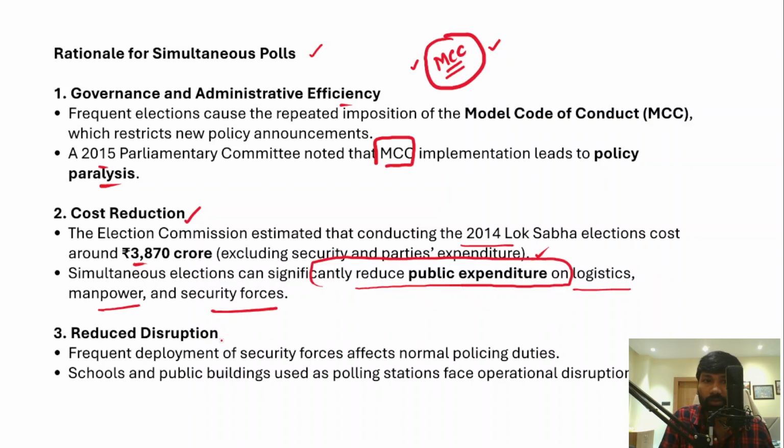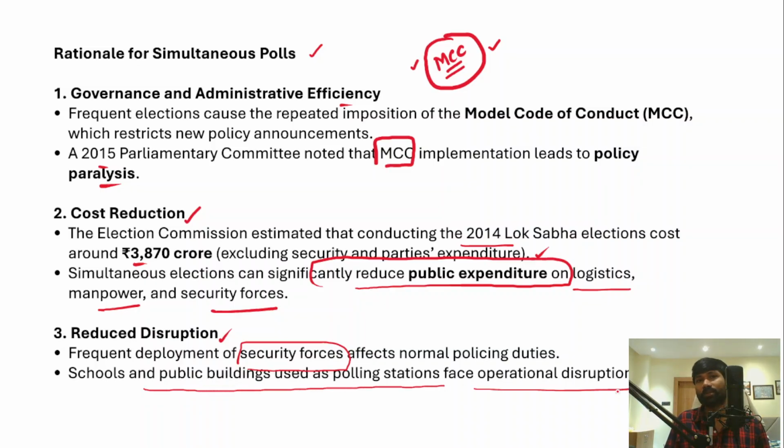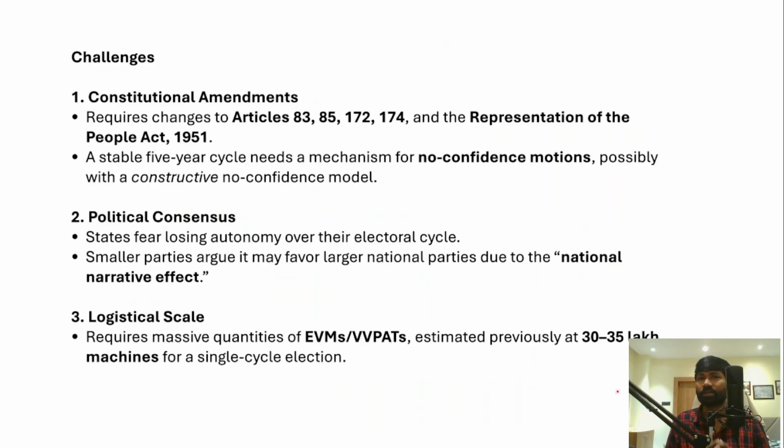And then reduced disruption as well. Reduced disruption in the sense that there will be no regular disruption in the governance, because frequent deployment of security forces will affect national security. So that is the problem here. Apart from that, schools and public buildings used as polling stations face operational disruptions. You need to provide the security forces, you need to provide manpower. So all these factors have been creating a lot of burden on the Election Commission of India and other relevant infrastructure all across the country.